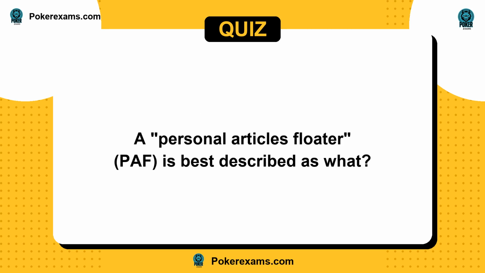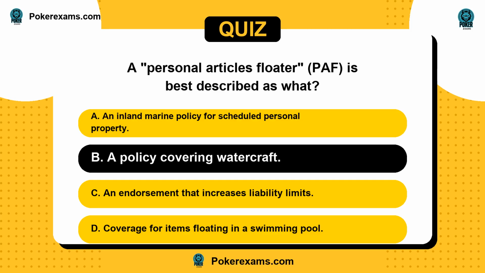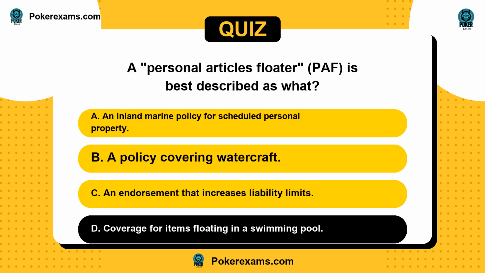Because endorsements alter the policy itself, this is their function. Next question. A personal articles floater, PAF, is best described as what? Is it A, an inland marine policy for scheduled personal property? Or B, a policy covering watercraft? C, an endorsement that increases liability limits? Or D, coverage for items floating in a swimming pool?